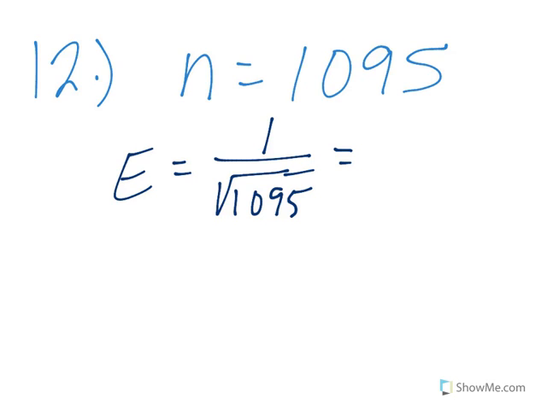One way to do it is to go ahead and find the square root of 1095 first, and that would give me 1 over 33.09078, and it goes on and on.